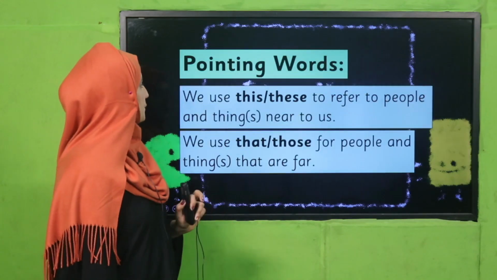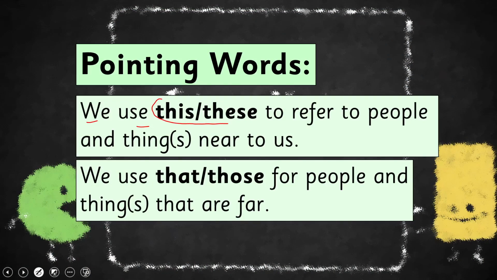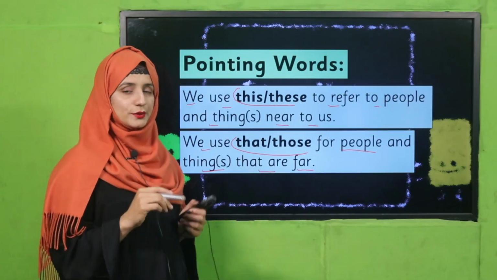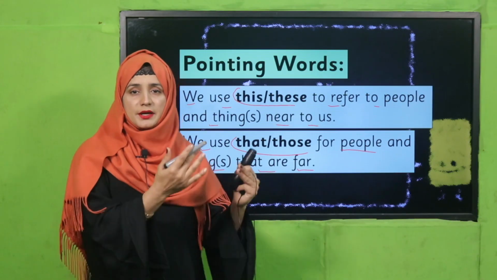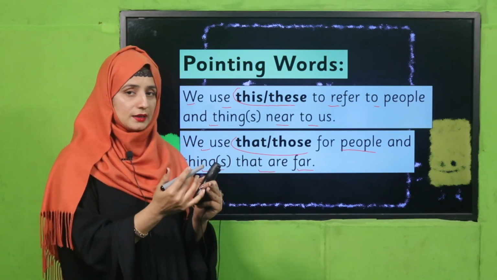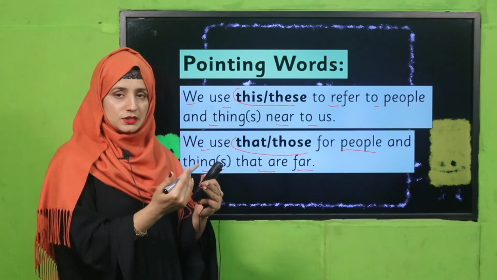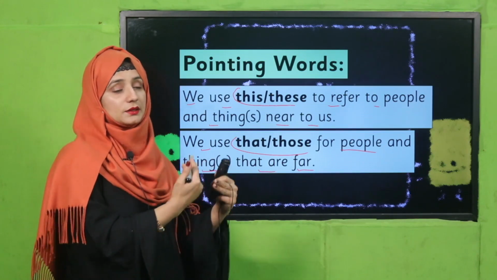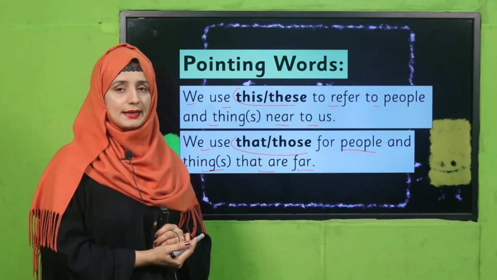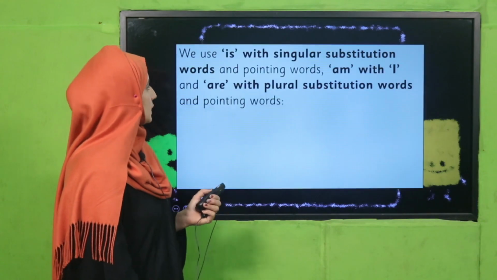Okay. Pointing words, we use these to refer to people and things near to us. We use those for people and things that are far away from us. Already we have discussed in our previous lecture, my dear students, when we talk about things that are near to us, it means near to the speaker, the one who is speaking, the one who is pointing. So near to us, we use this or these, and when the things are far away from the speaker, we use that and those. Have you got that?